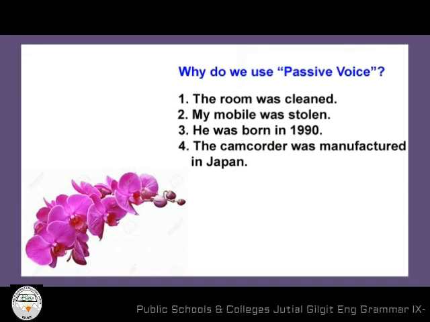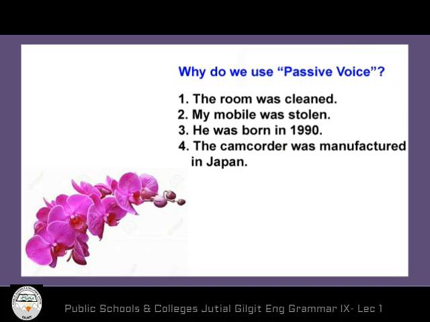The next question is, why do we use passive voice? We use passive voice due to certain reasons. For example, the room was cleaned. In this sentence, the subject is not important. Therefore, the passive sentence has been used. In the second sentence, my mobile was stolen. Here, in this sentence, the subject is unknown. Therefore, the passive sentence has been used.